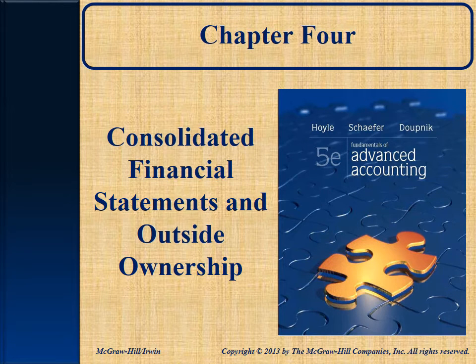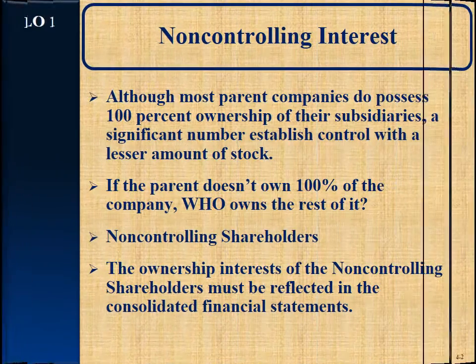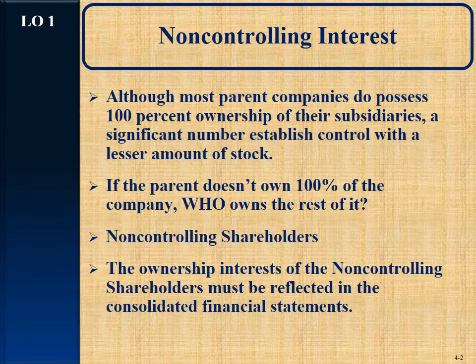Okay, Chapter 4, we're going to be focusing on consolidated financial statements when there's less than 100% ownership in the subsidiary. So we're looking at outside ownership. This is called a non-controlling interest. It used to be called a minority interest, but they changed the verbiage to non-controlling interest. So it's that part of the company that the parent doesn't own, meaning that part of the subsidiary.